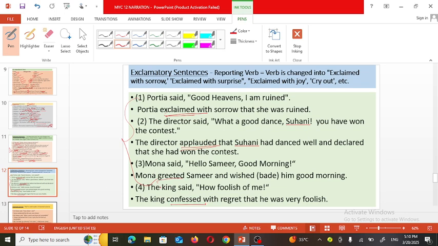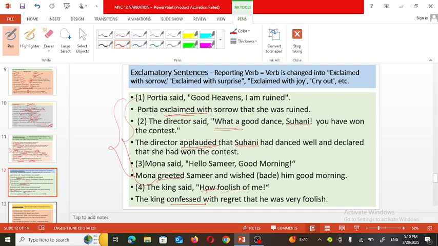For example, the king said, "How foolish of me," which means he confessed, he called himself a fool. So the king confessed with regret, because he was feeling sorrow for that. And remember, whenever a sentence is exclamatory, we require the conjunction "that," though the exclamation can be with a "what" or a "how."